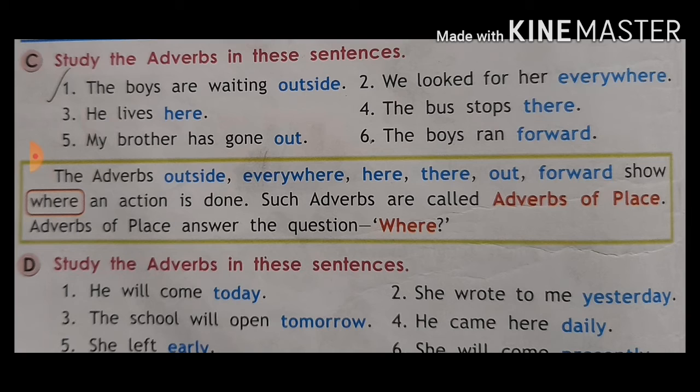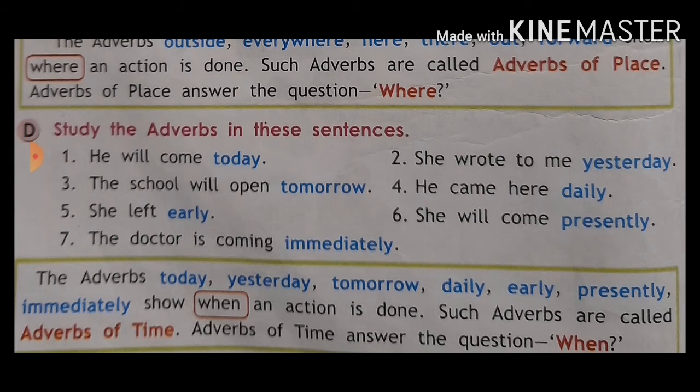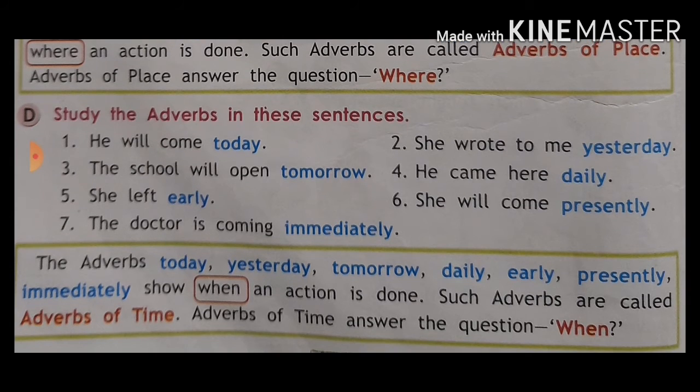Again, an adverb of place shows where an action is done. Please focus on this: where an action is done. Right now you are watching this video, but where are you watching? In your room, in your hall, maybe in your balcony. Whatever the place is, wherever your action is done, this is called an adverb of place. An adverb of place answers the question where.